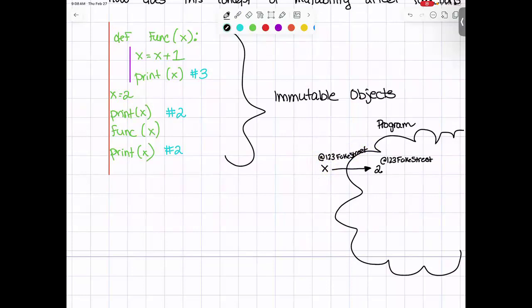So it's not that x is like a box containing a 2, right? This is not what we have. It's not like you're carrying the 2 around in your pocket. If you were value x, you're not carrying a 2 around in your pocket. Rather, if you were x, you're carrying around a piece of paper in your pocket with the address of where to find the value 2.